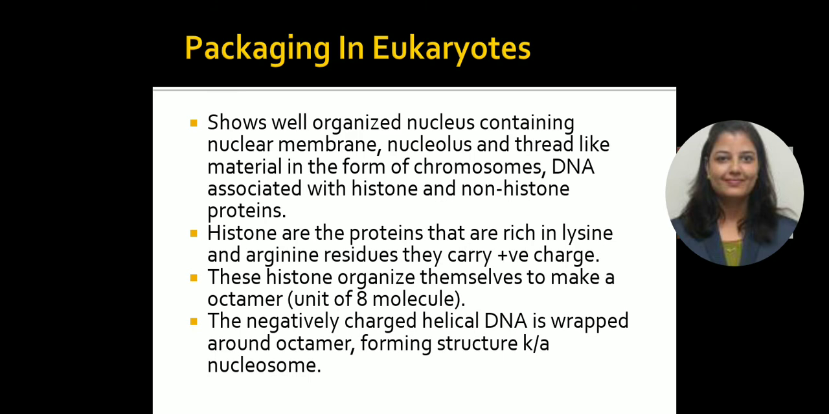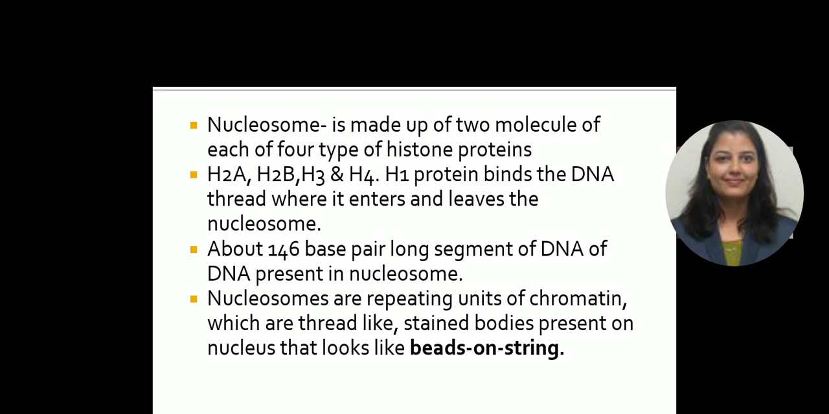The negatively charged helical DNA is wrapped around the octamer and they form a structure known as a nucleosome. These nucleosomes are made up of 2 molecules of each of 4 types of histone proteins, that is H2A, H2B, H3 and H4. That is how there are 2 molecules of each, forming an octamer, which is an 8 molecular unit. An H1 protein binds the DNA thread where it enters and leaves the nucleosome.